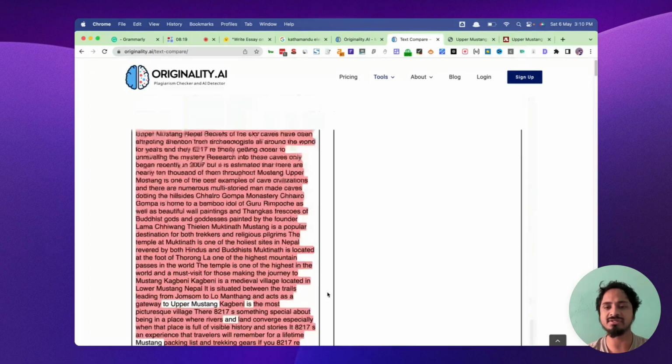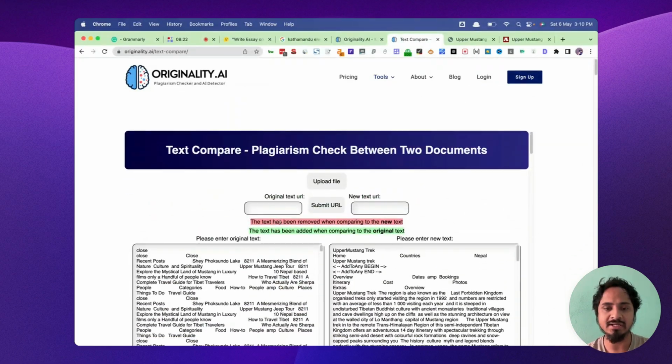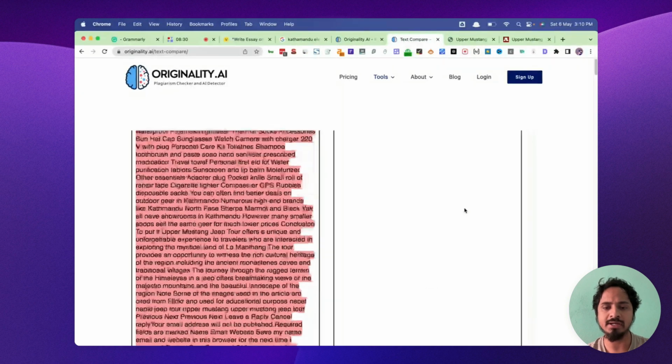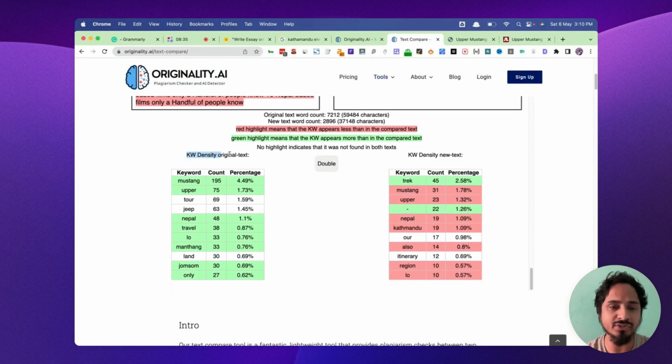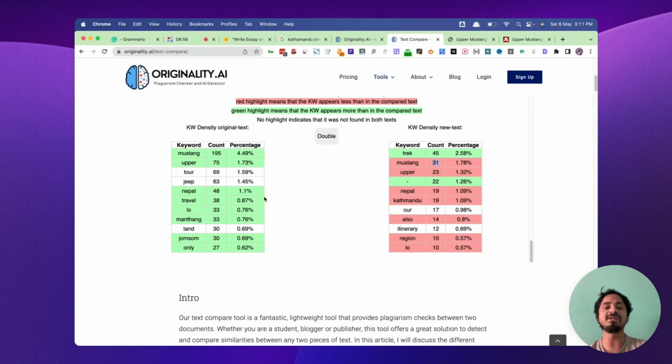Okay, so here's the comparison: keyword density of the original text and keyword density of the new text. Mustang is mentioned 195 times here, and here Mustang is mentioned 31 times. So you can check the overall percentage count with these metrics. You can always find opportunities for content improvement. Okay, so you can test that and compare.